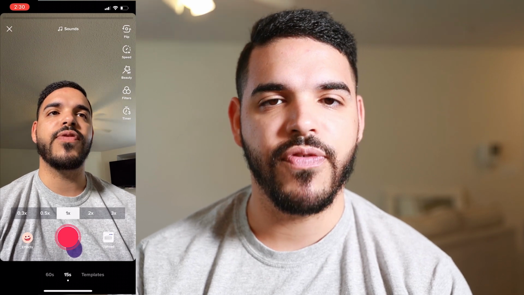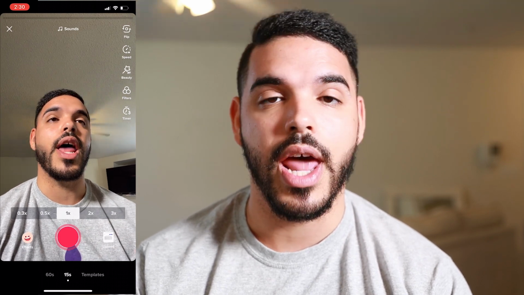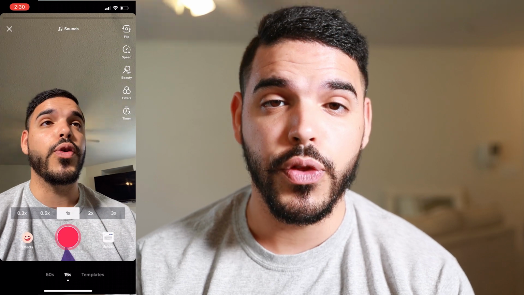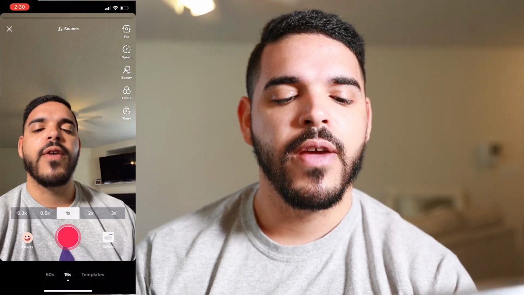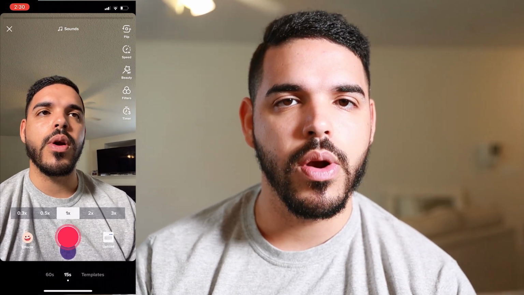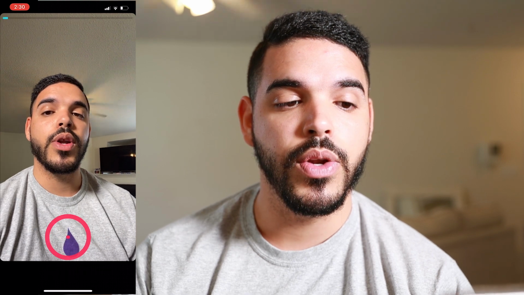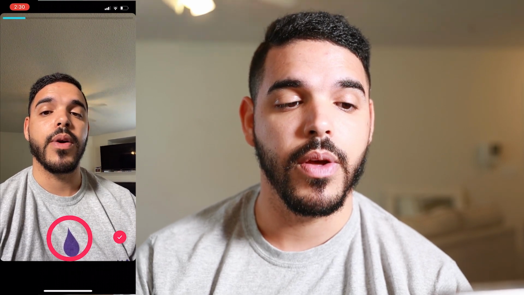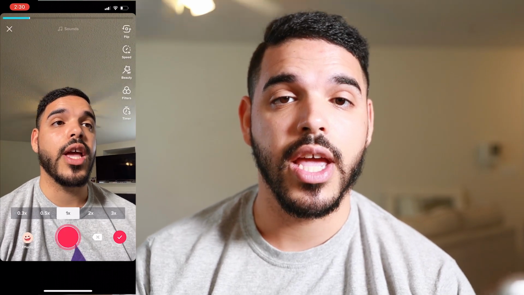You see a bunch of buttons: fast, slow, effects, upload. I know it could be overwhelming to some, but I'm gonna walk you through that right quick. Okay, so first, number one is the red record button. So if we press that, you'll notice the top bar moving, okay? That is basically saying you're recording.